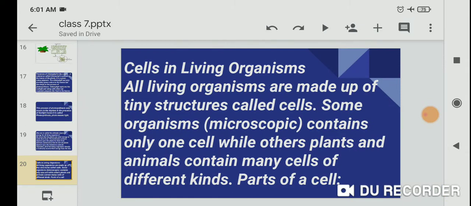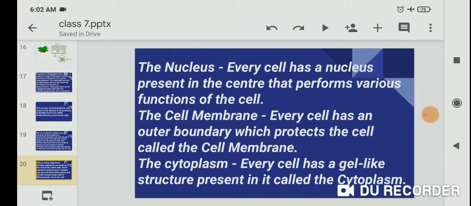Cells in living organisms. All living organisms are made up of tiny structures called cells. Some microscopic organisms contain only one cell, while other plants and animals contain many cells of different kinds. Parts of a cell.